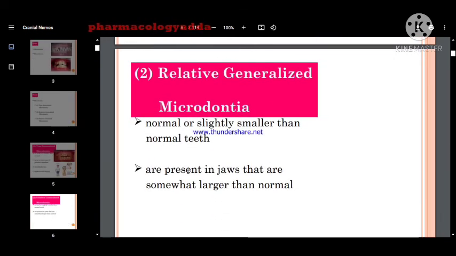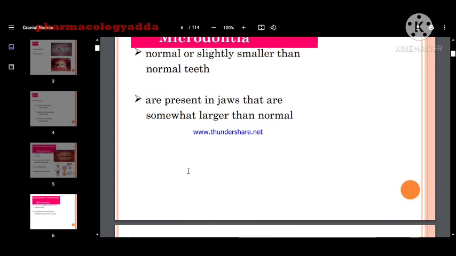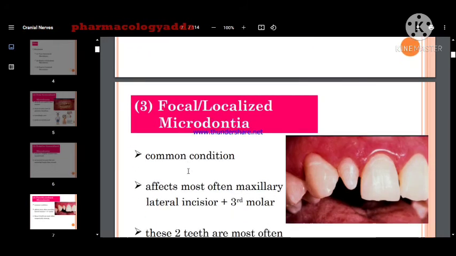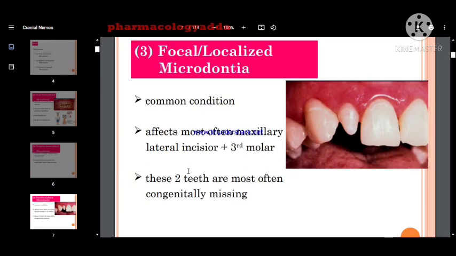In the relative generalized microdontia, we are going to discuss normal or slightly smaller than the normal teeth, present in the jaw that are somewhat larger than the normal teeth. Okay, so come to the third, focal or generalized microdontia. This is a common condition.